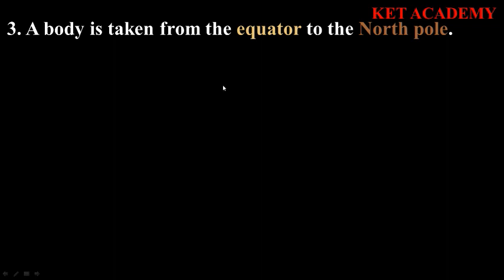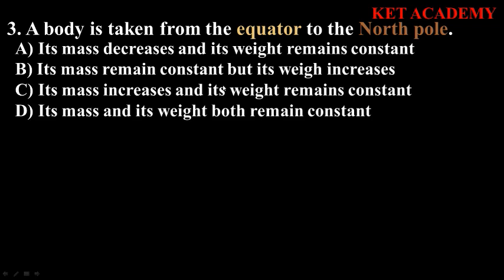So question 3 says that a body is taken from the equator to the North Pole. What will happen to it? The first option says that its mass decreases and its weight remains constant. Its mass remains constant, but its weight increases. Its mass increases and its weight remains constant. Its mass and its weight both remain constant. So our answer here is B.